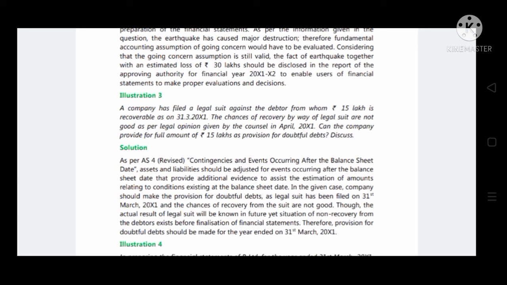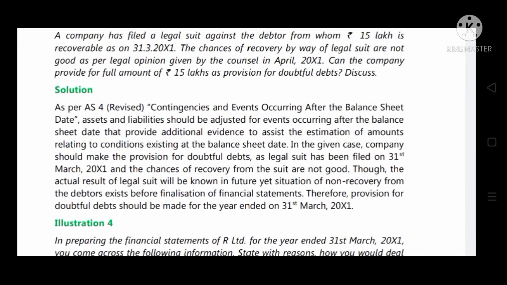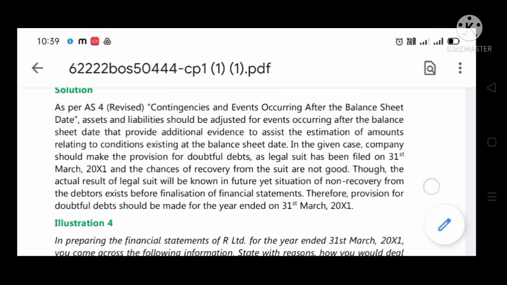As per AS 4 revised, contingencies and events occurring after the balance sheet date, assets and liabilities should be adjusted for events occurring after the balance sheet date that provide additional evidence to assist the estimation of amounts relating to conditions existing at the balance sheet date.